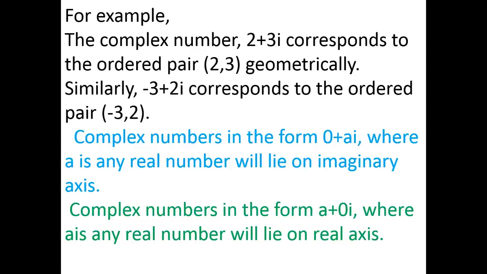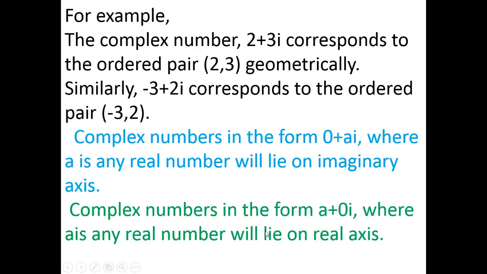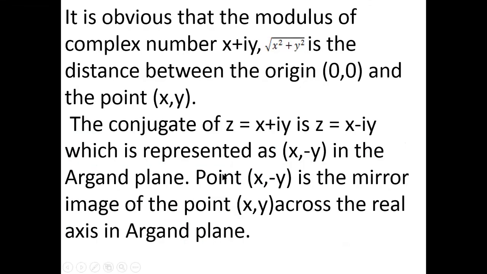We see this is the direct distance between (0, 0) and the point P(x, y), and this distance is root over x square plus y square. Distance between the origin (0, 0) and the point (x, y).